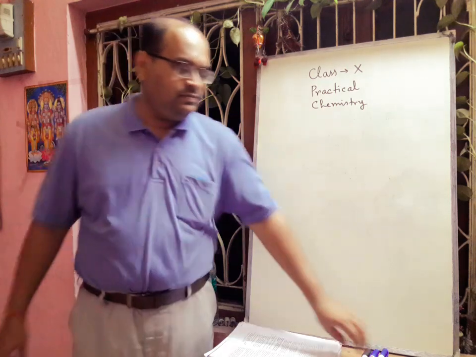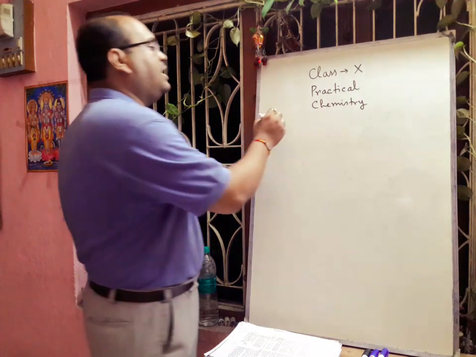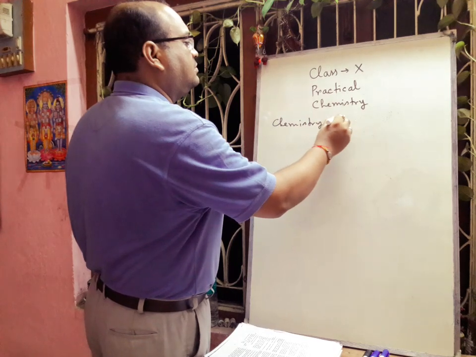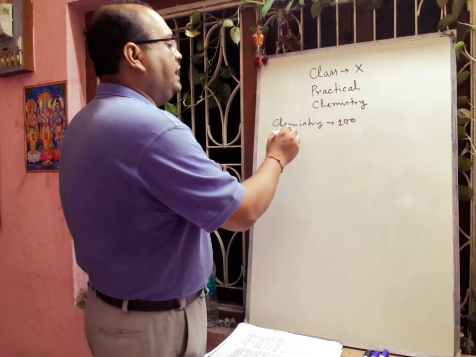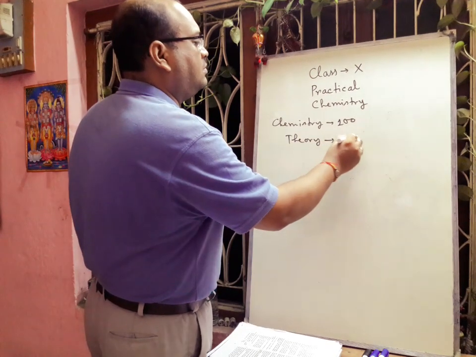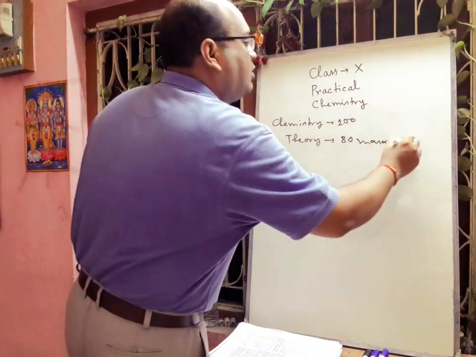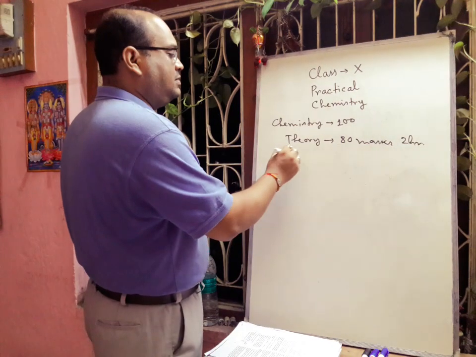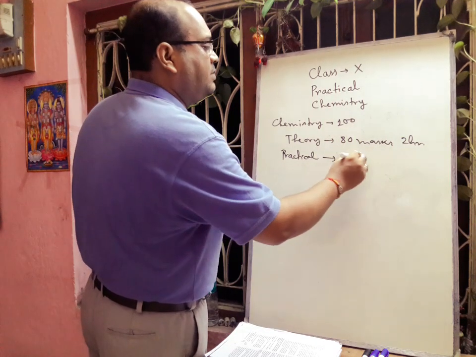So first of all, you know that your chemistry total mark is 100. And out of this 100, 80 marks are theory, and you will get 2 hours for writing. And practical is 20 marks.